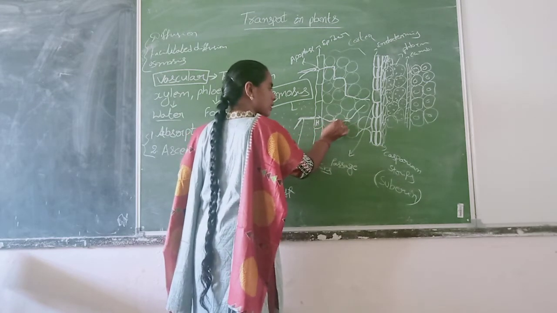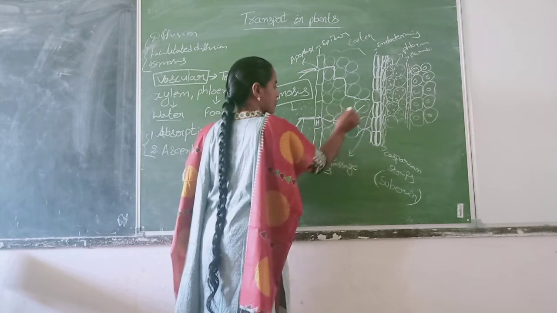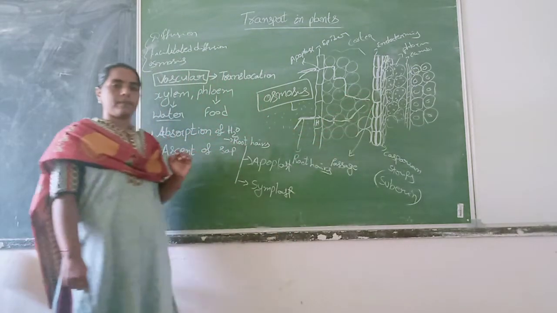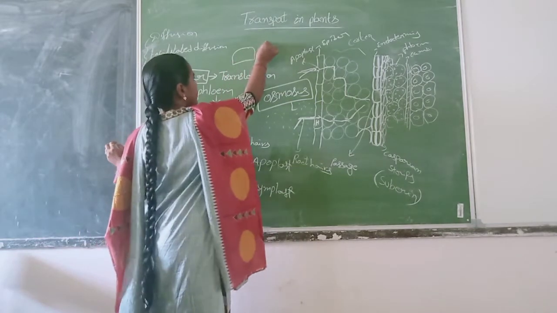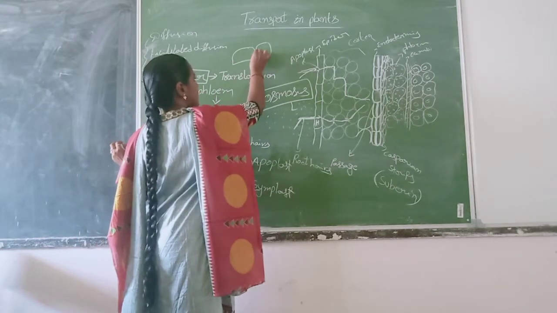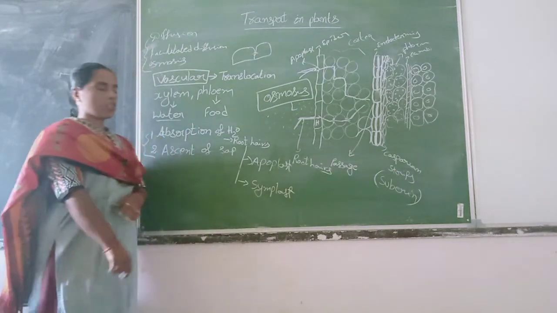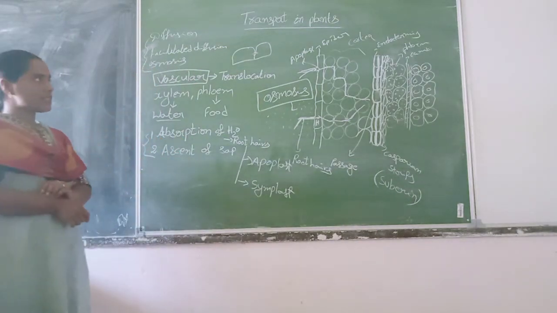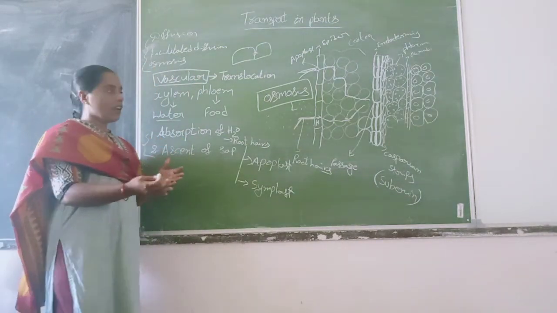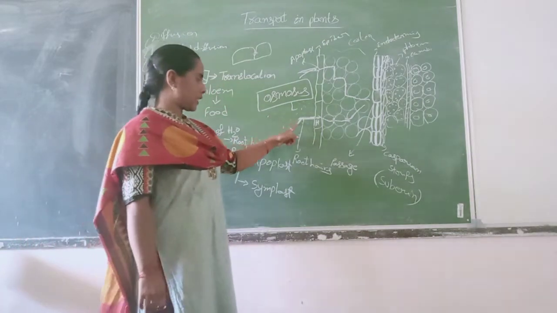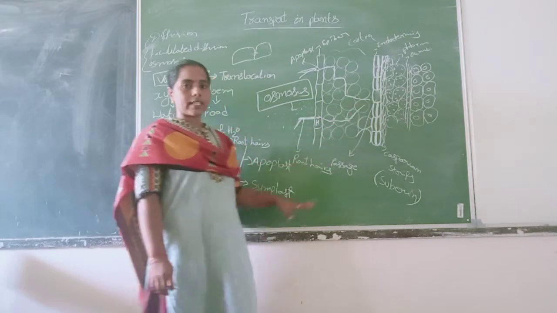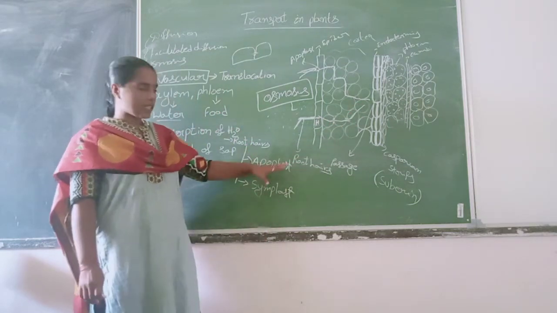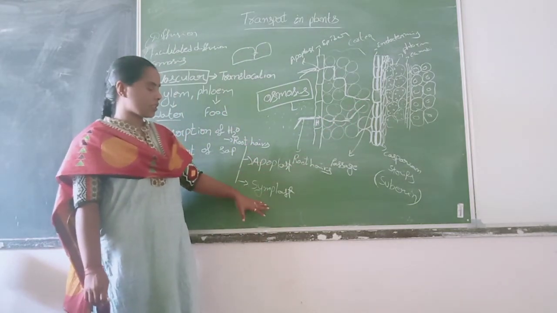Through the plasmodesmata, water enters from one cell to another cell. Plasmodesmata is nothing but the connection between two cells. So all the cells are connected with each other. In case of symplast, water is transported through the plasmodesmata. So that is the main difference between apoplast and symplast.